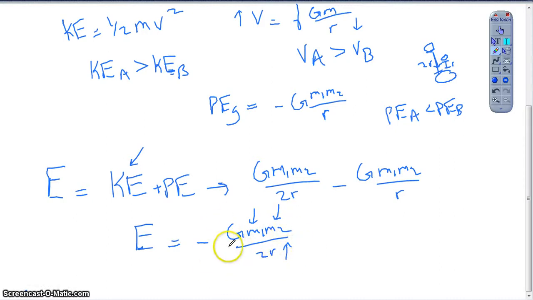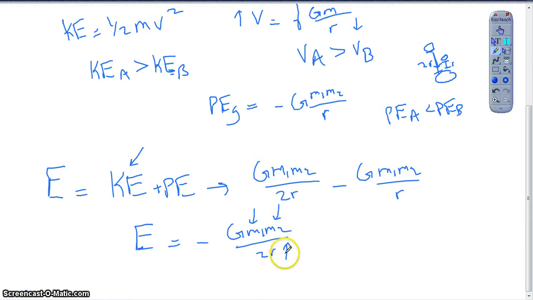But as this quantity decreases, it becomes less negative, right? So if the radius increases, this whole value decreases, which means it has a less negative energy, which means it actually has more energy, right? So again, as the radius increases, it actually has more energy than before.